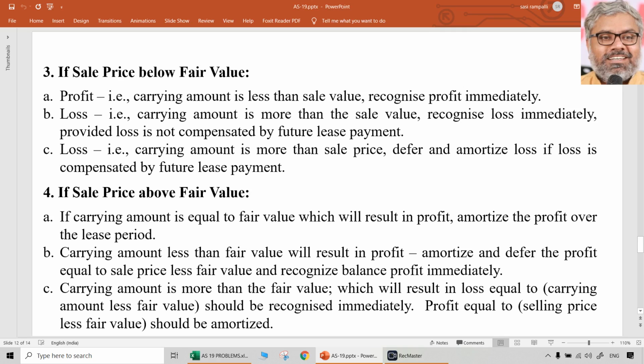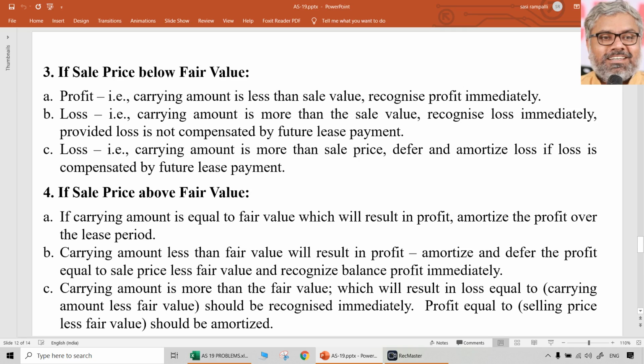And if it is loss, in that case, that loss has to be recognized immediately, but profit which is resulting from the difference between selling price and fair value should be deferred and amortized. So, in case there is a profit, there has to be always an amortization. In case there is a loss, that should be recognized immediately. So, that is the essence of sale price above fair value,